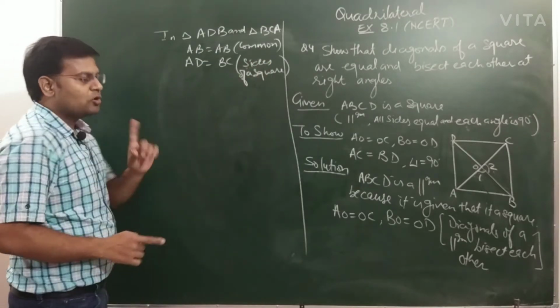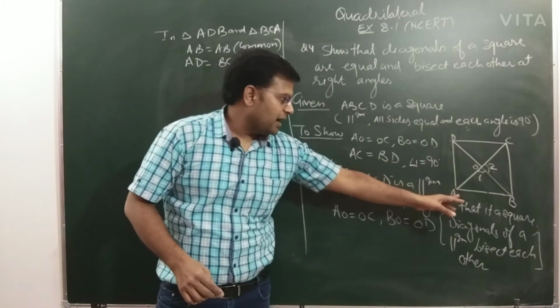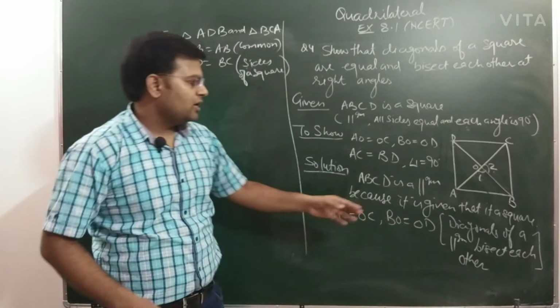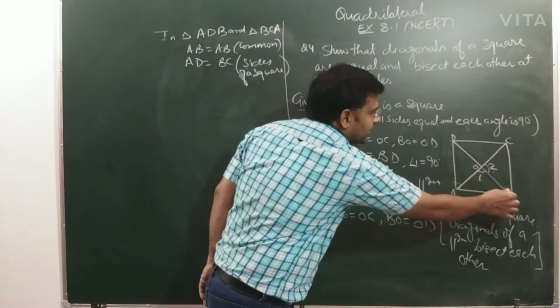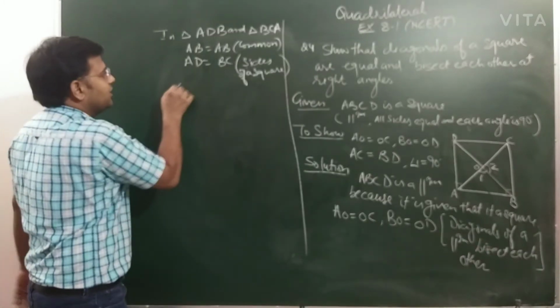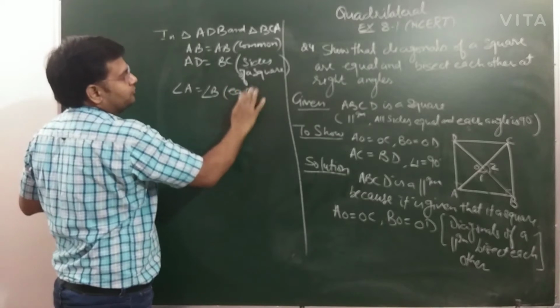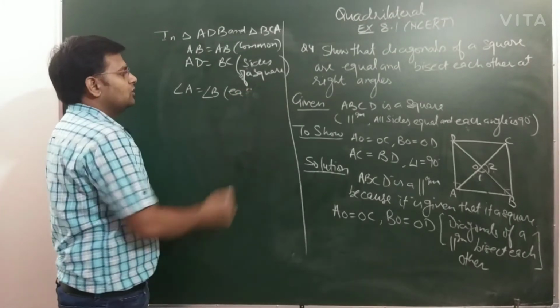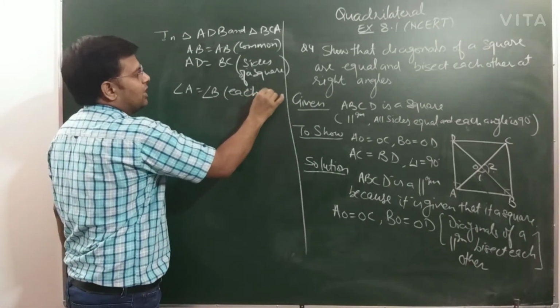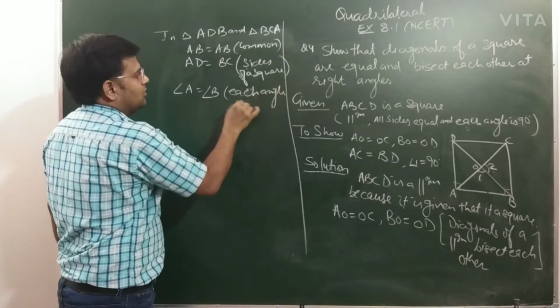Next thing, one more thing you need to write so that you can make them congruent, and that is that each angle is 90 degree. So you can write here angle A equal to angle B, each 90 degree.